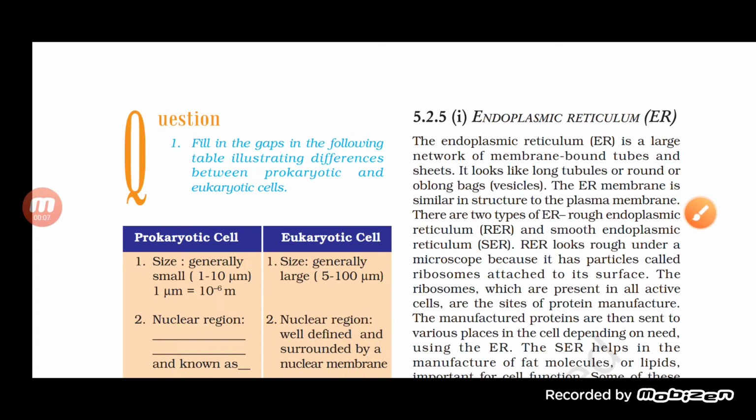So students, in the previous class in this chapter, the fundamental unit of life, we were talking about the different cell organelles. We have understood the main parts of the cell: the cytoplasm, the nucleus, and the cell membrane, which is a part of all the different types of cells.